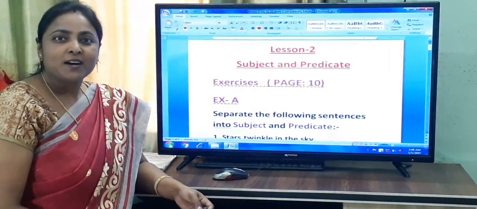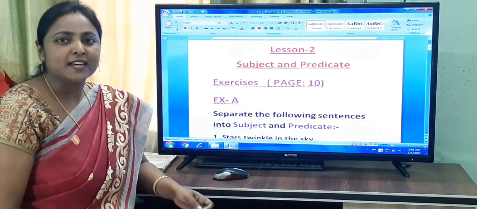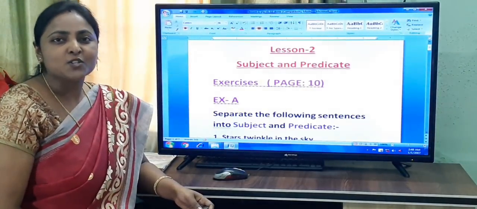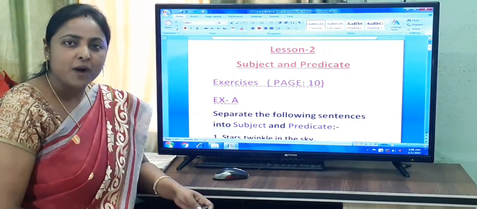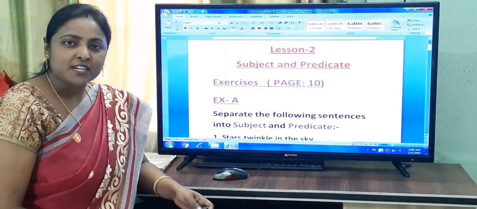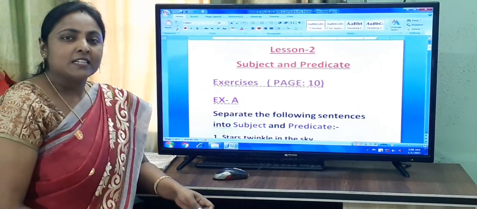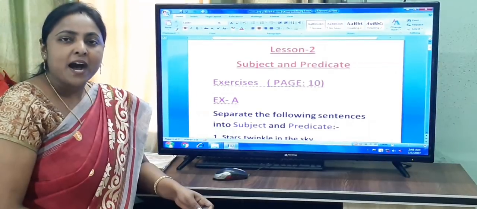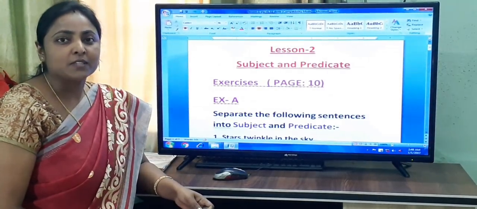To know about the subject and predicate in the sentence, we must know that a sentence is made up of two parts, the subject and the predicate. The subject is the part of a sentence about which something is said.